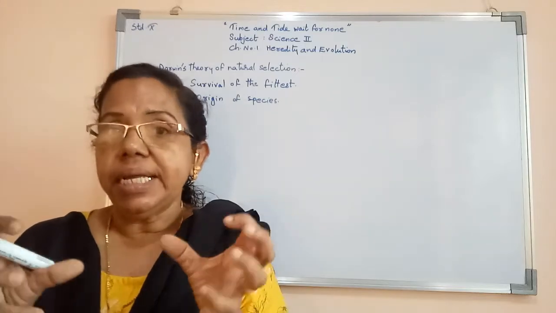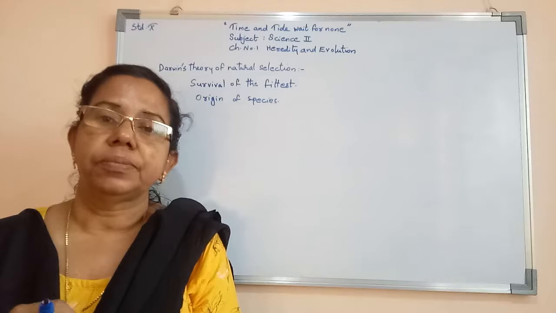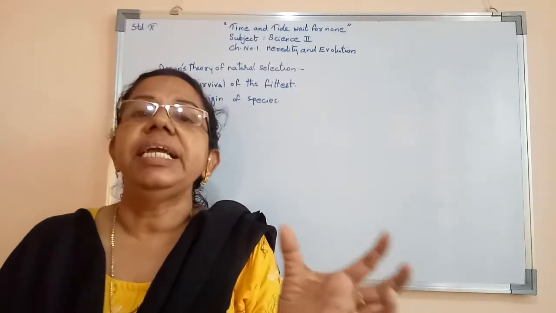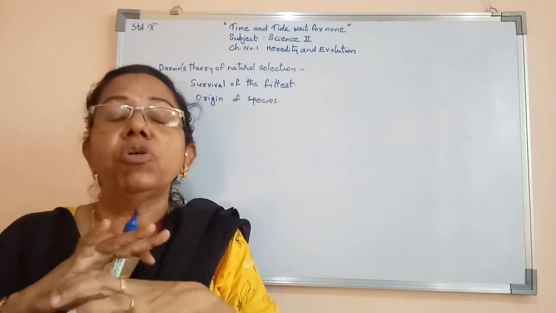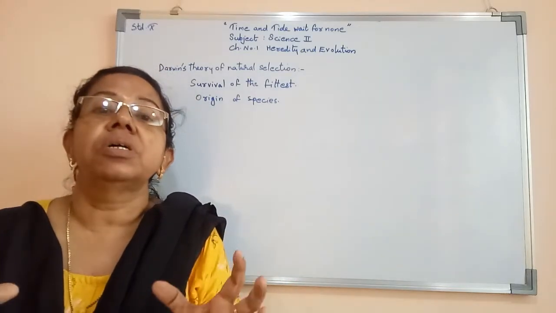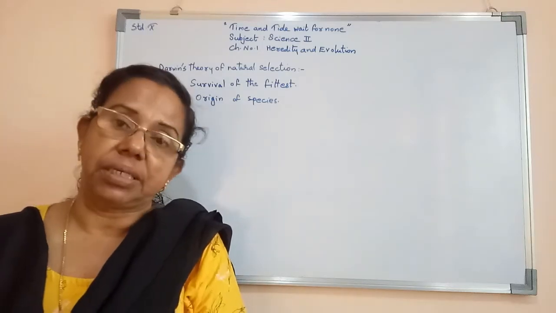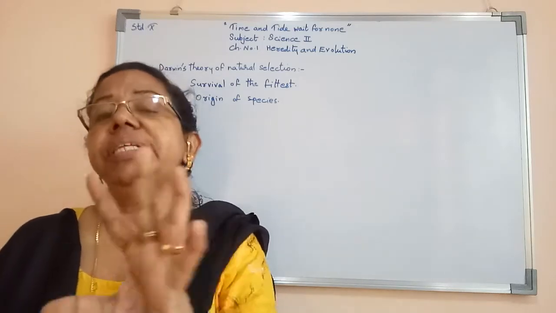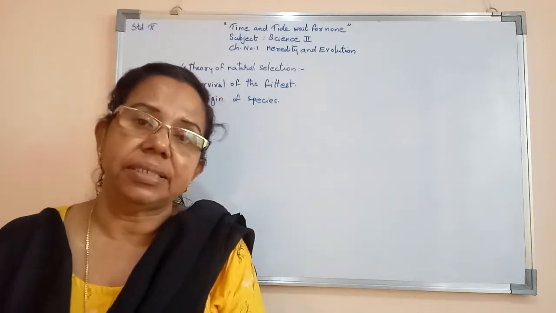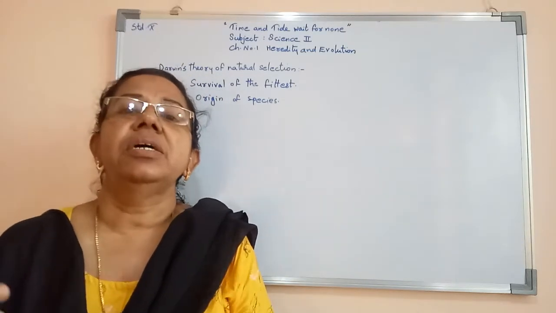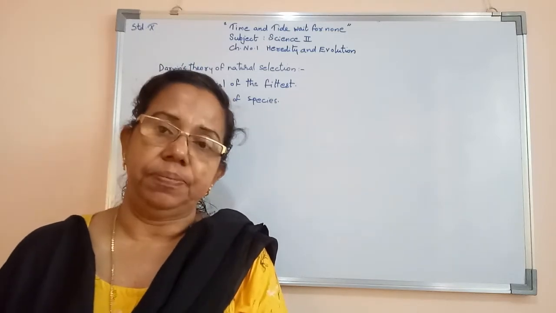Now in his theory and in his book, whatever things he had explained, most of them were very much accepted by the public. Only a few things were unable to be accepted by the public, which are not related to evolution.